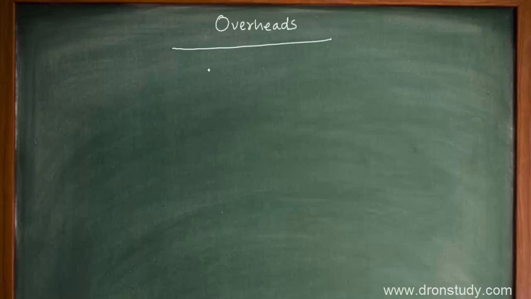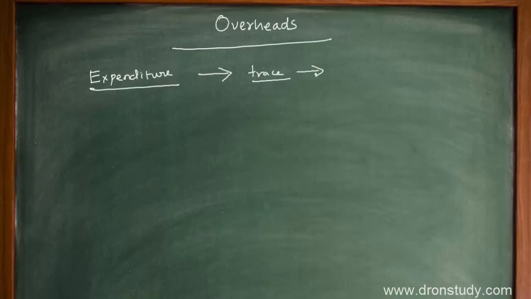Hi, in this session we are going to understand what overheads are. So what are overheads? Overheads are nothing but expenditures. But what is important is what kind of expenditure. This is an expenditure which you cannot trace, which you cannot identify with any particular cost of the product. It is incurred, but you cannot trace or identify this expenditure with any particular cost unit.